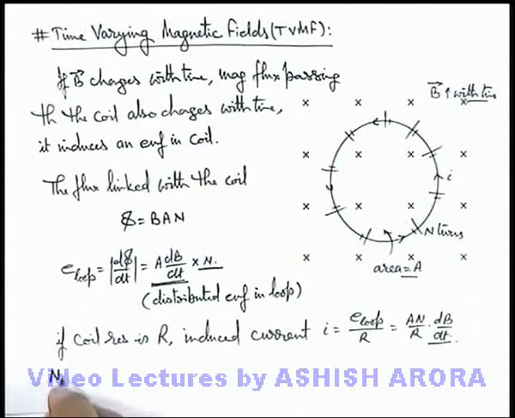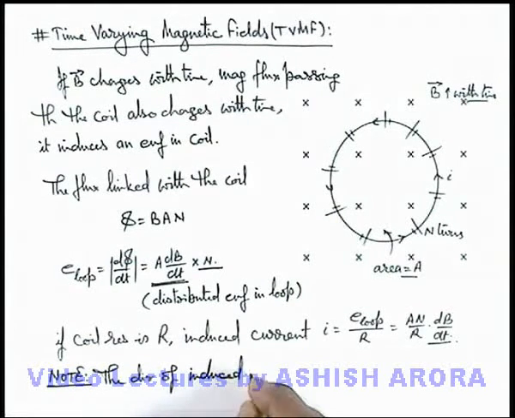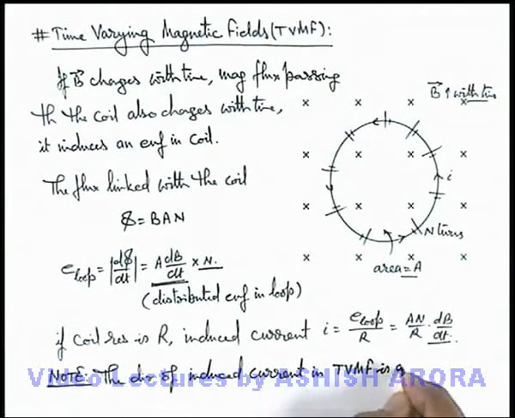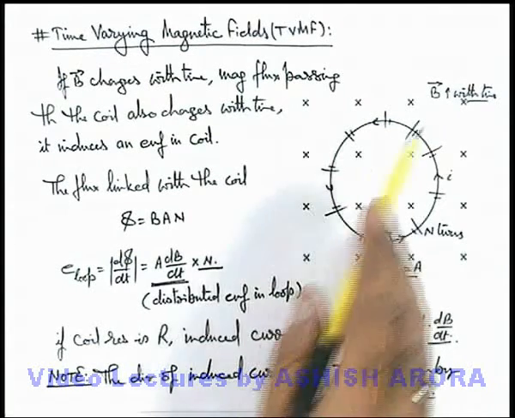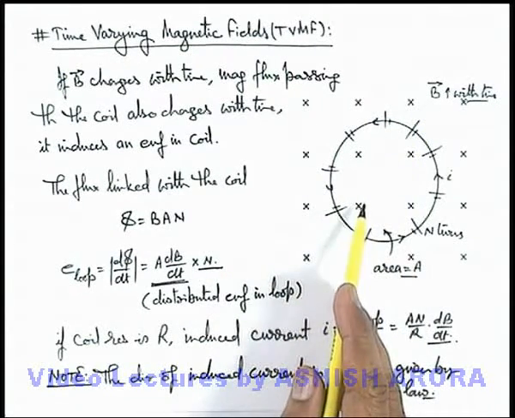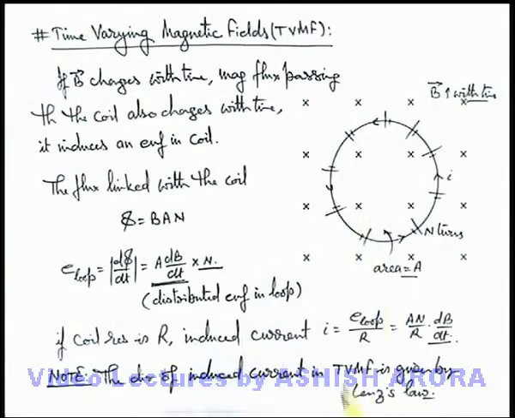And you can also keep this note that the direction of induced EMF or induced current in a time-varying magnetic field can be directly obtained by Lenz's law, as the current is induced in such a way so as to oppose the increment or decrement in the external field due to which the current or EMF is induced.